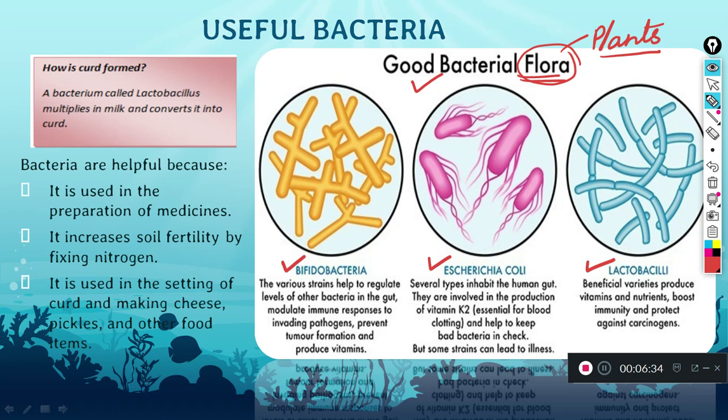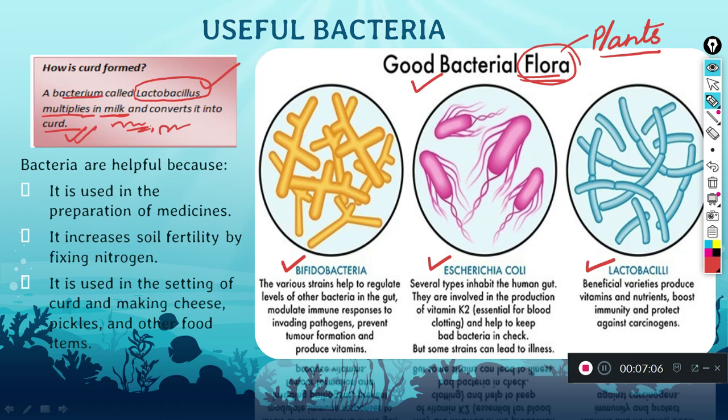You know that there is a bacterium, we call it Lactobacillus. This Lactobacillus is a bacteria which is responsible for converting milk into curd. What happens is this Lactobacillus bacteria multiplies inside the milk when it is mixed there, and then it starts curdling. The milk turns into curd. So in this way, it is helping us.